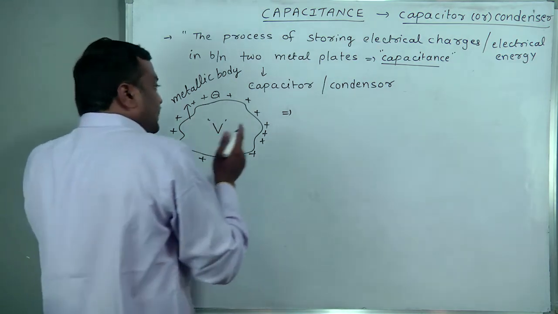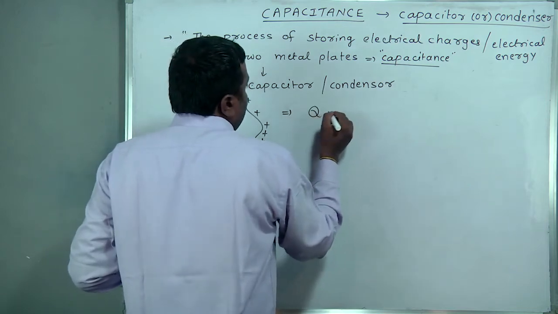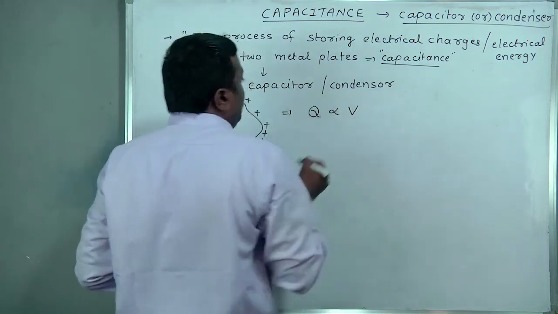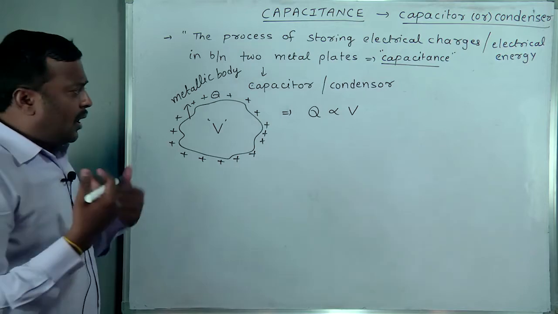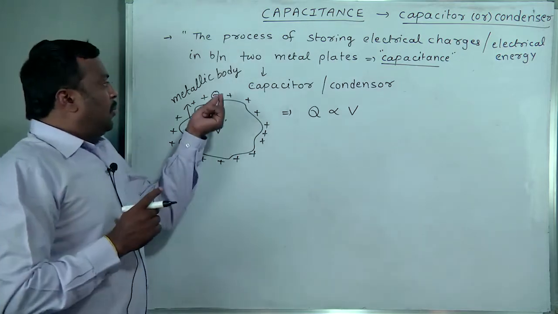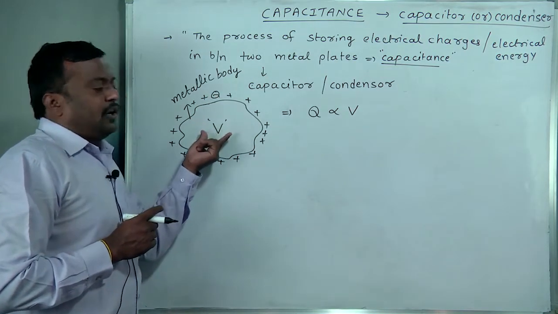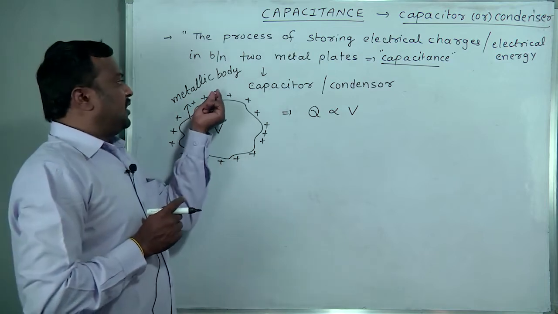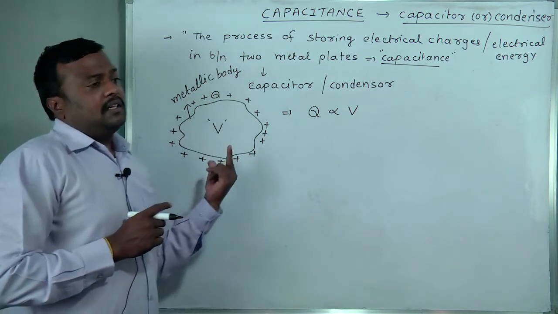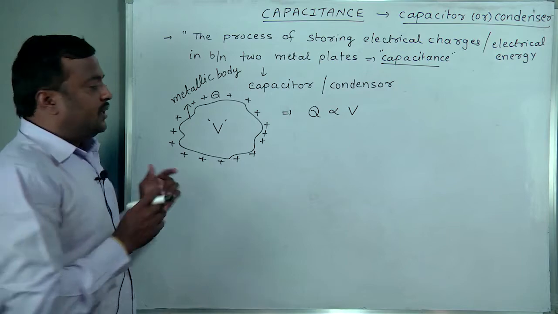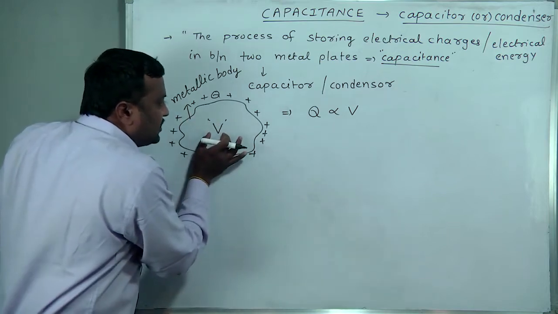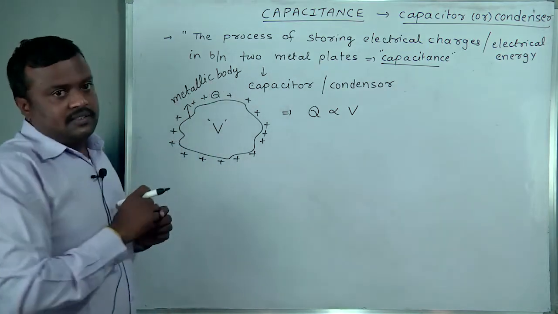So what can we write? The amount of charge is directly proportional to the potential or potential difference. If we give more charge, more potential will develop; if we give less charge, less potential difference. So this potential difference is caused by giving charge.